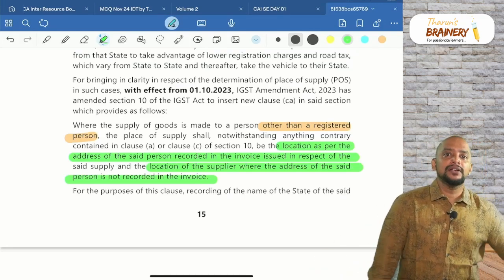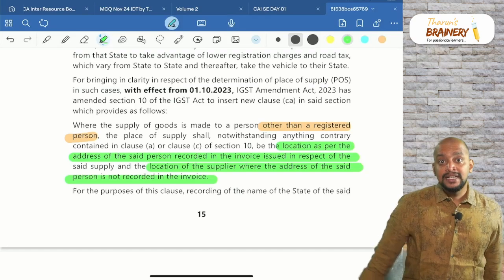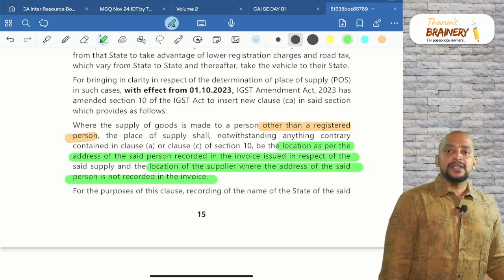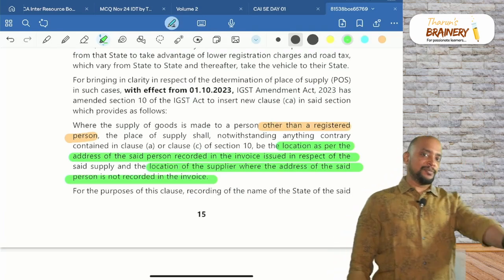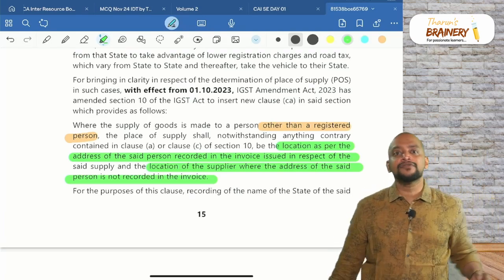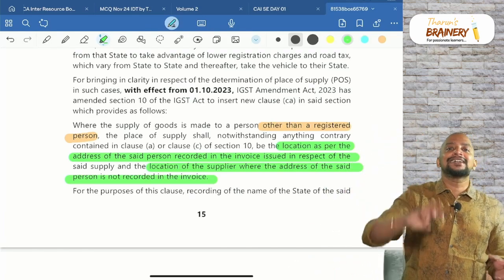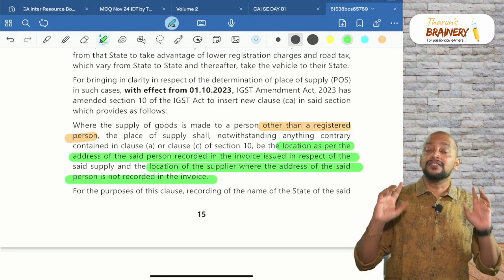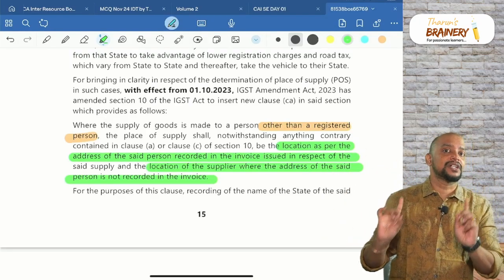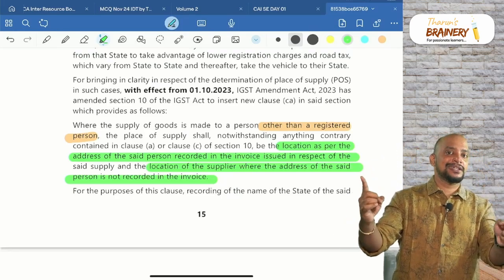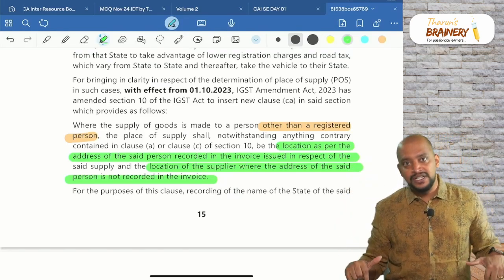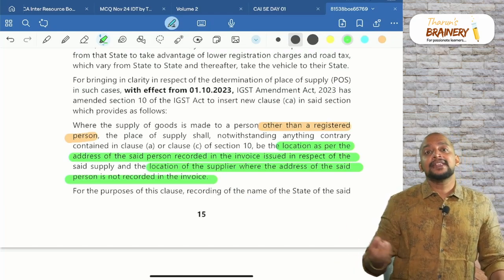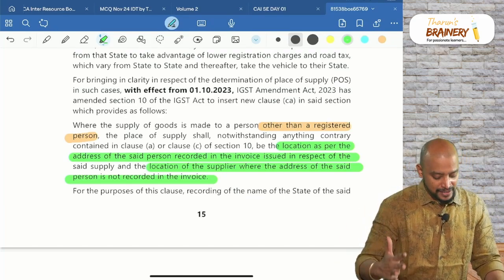10(1)(a) is applicable when supply involves movement of goods. 10(1)(c) is applicable when supply does not involve movement of goods. If supply involves movement of goods, the ending point will be taken. If supply does not involve movement of goods, the location of goods at the time of delivery will be taken as the place of supply. This is a regular provision, but this is in case of sale to a registered person. But in these two places, if the sale is made to an unregistered person, we need to take the location of recipient in the records of supplier. In the absence of that information, location of supplier.